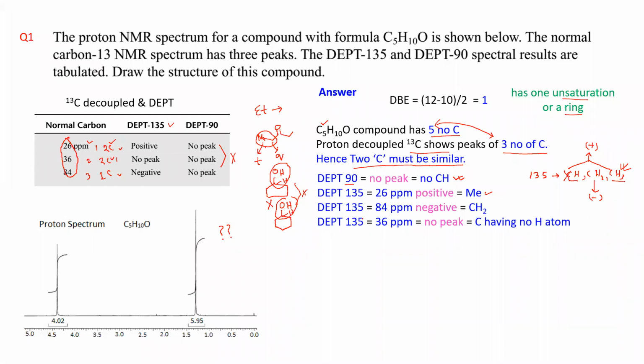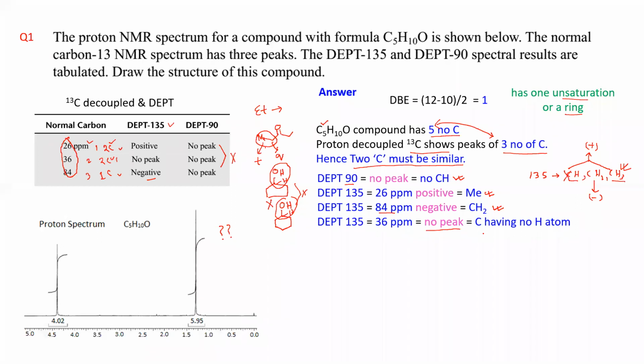Then you look at DEPT 135, 84 ppm. That is negative, means opposite direction. So obviously this has to be CH2. Got it? So you got CH3 and CH2. In DEPT 135, at 36 ppm there is no peak. That means it has to be a carbon having no hydrogen, because DEPT 135 will show CH, CH2 and CH3.